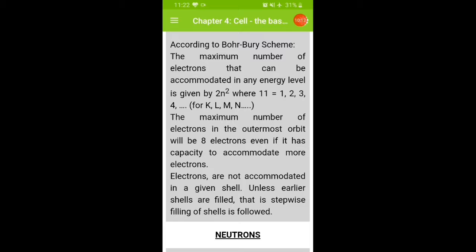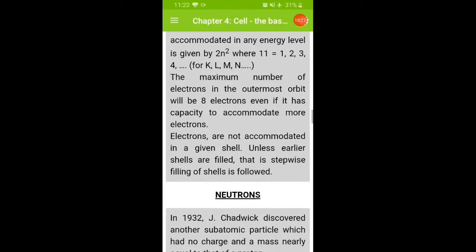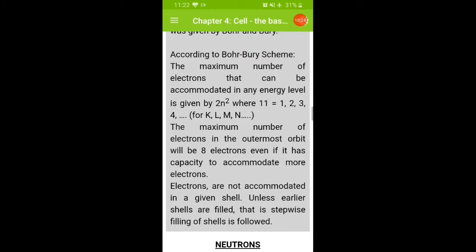After filling 8 electrons in the L shell, it goes to the M, and then to the next one, N. So this is about Bohr's atomic model.